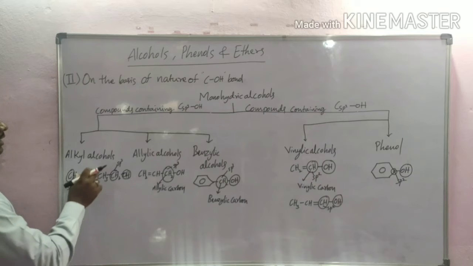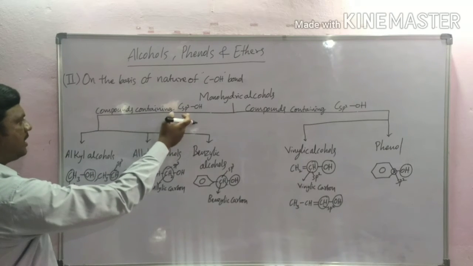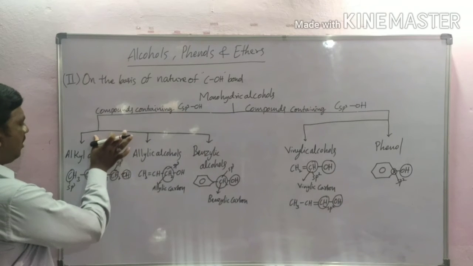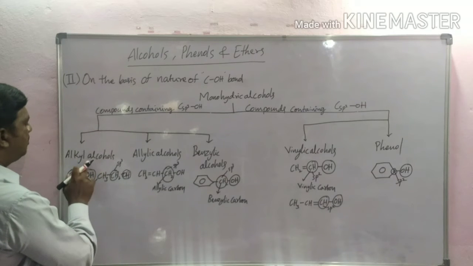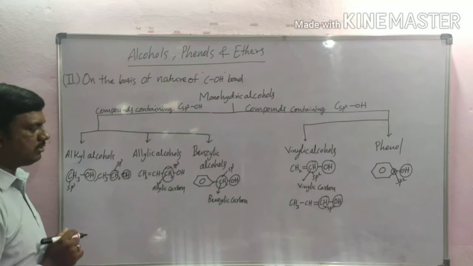Next, these are alkyl compounds containing sp3 hybridized carbon atoms. Based on this, monohydric alcohols are classified into three types: alkyl alcohols, allylic alcohols, and benzylic alcohols.